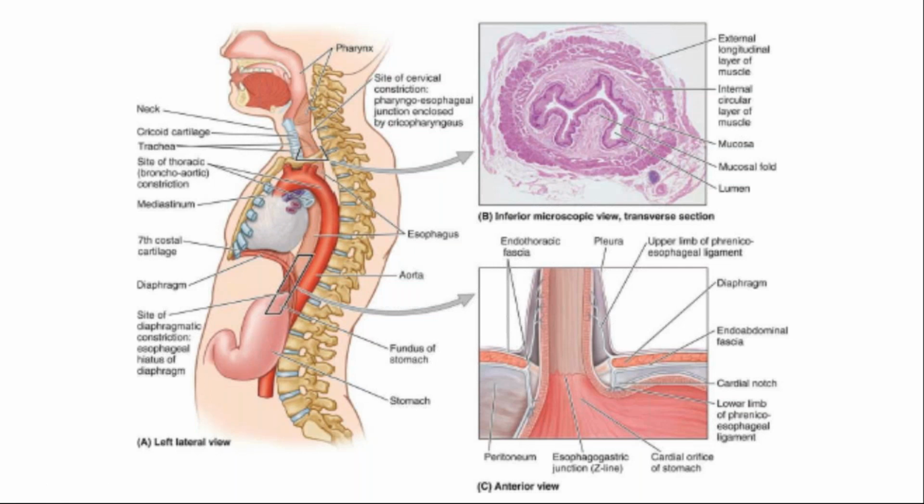In case you forget, the easier way to remember is 6, 9, 11, and 16 inches. You can convert into centimeters. 6 inches from inside the teeth, 9 inches from inside the teeth, 11 inches from inside the teeth, and 16 inches from inside the teeth. So that is how it is: 6, 9, 11, and 16. Right. So that is about the esophagus. Blood supply we're going to talk about a little later.